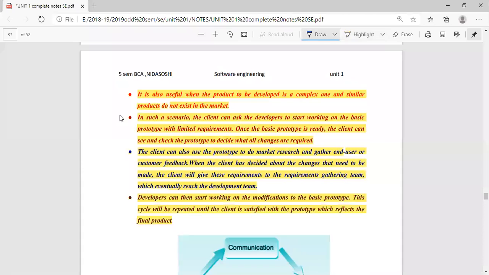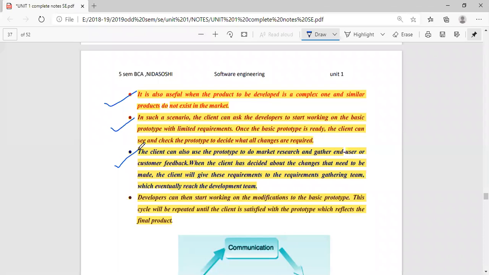So this model is used when there are complex requirements, when the system is complex. Secondly, it is used when limited requirements are available. It means we do not have complete requirements during the development. Third thing is that here we need to interact with the customer. We need to interact with the customer every time and collect the requirements from different types of customers.